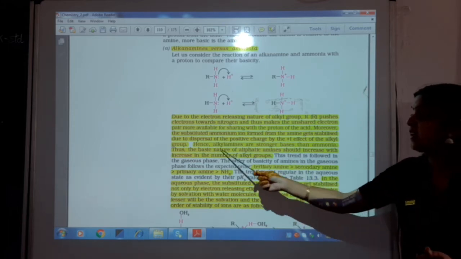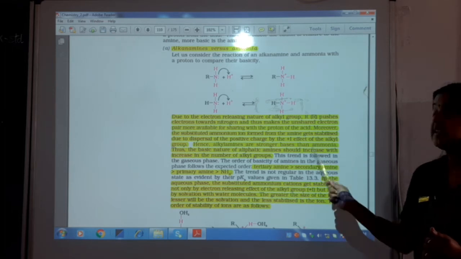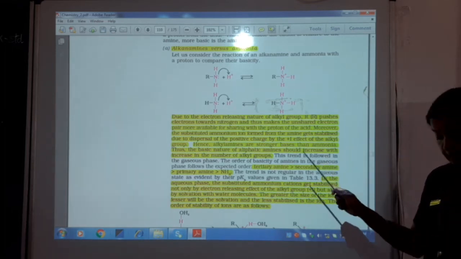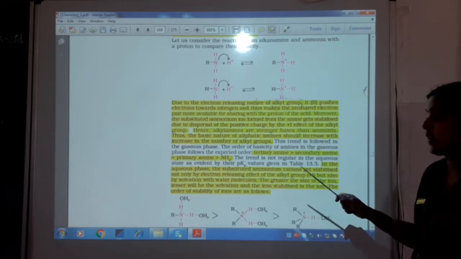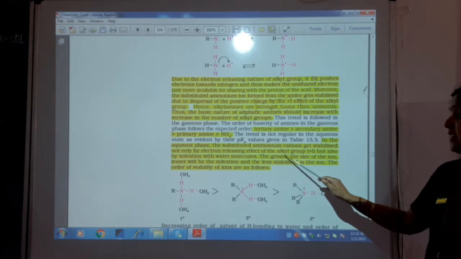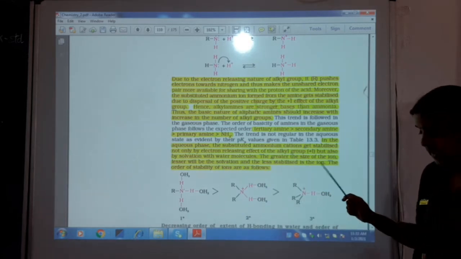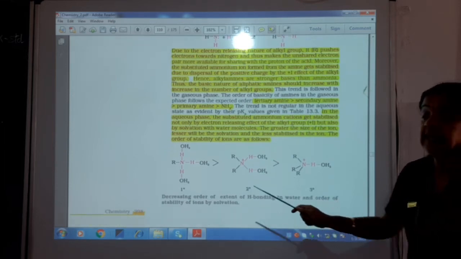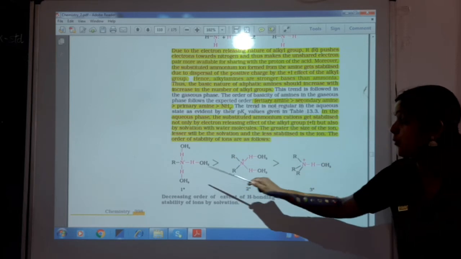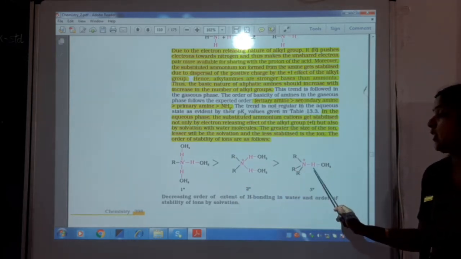So what happens here? Alkyl amines will be stronger bases than ammonia. This is the case in the gaseous state. But what happens when it is in aqueous form? In aqueous form, not only the electron releasing group, but the solvation by water molecules is also important. You can see the structure here. In primary, there are 3 hydrogen atoms, 3 OH2 groups. Here there are 2 hydrogens, 2 OH2 groups. In tertiary, only 1 hydrogen.